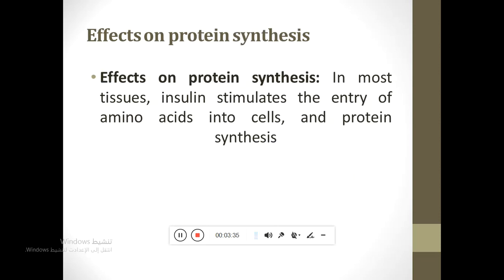Effects on protein synthesis. In most tissues, insulin stimulates the entry of amino acids into cells and protein synthesis.